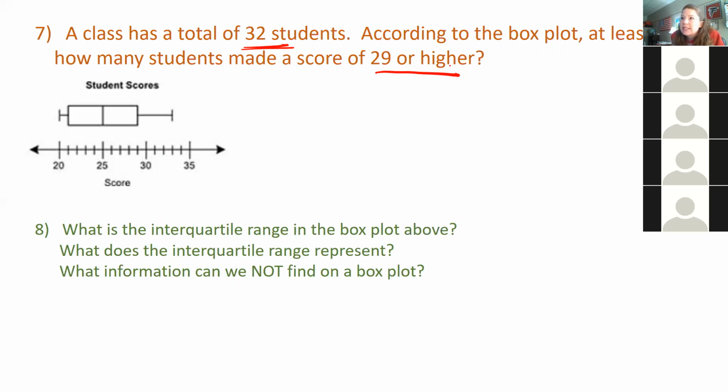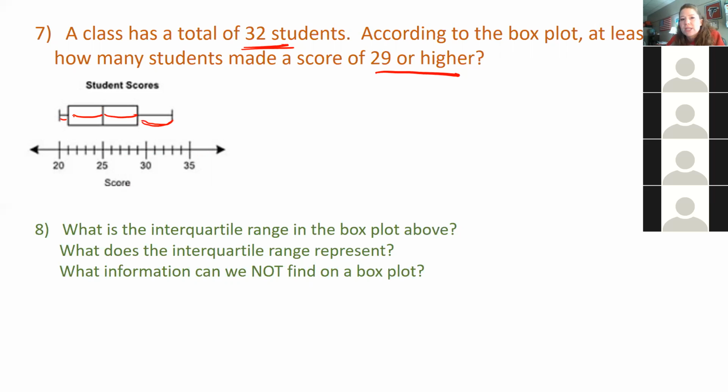Well, let me give you a hint. How did we say our box and whisker plots are divided? What percentages do each section represent? 25%. So each section is 25%. I'm giving you a hint on how to find the answer.